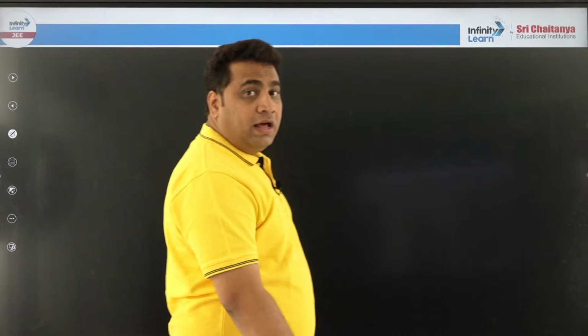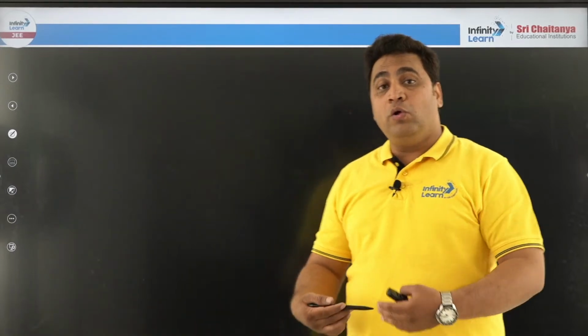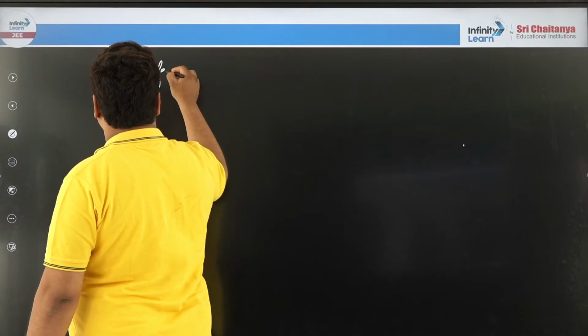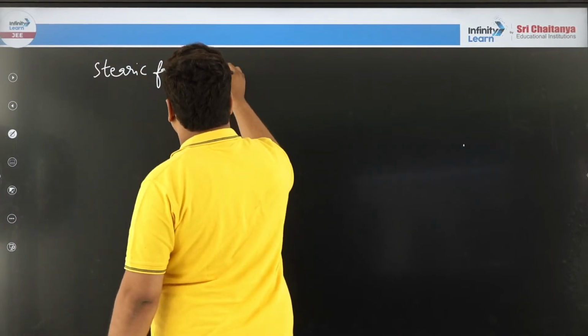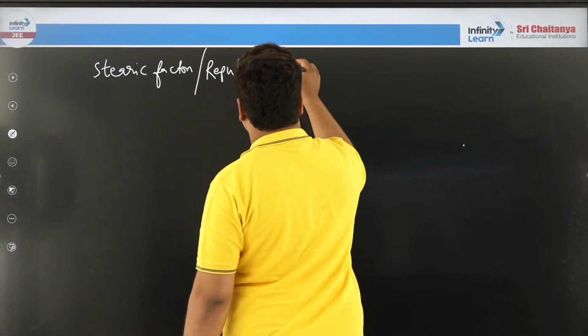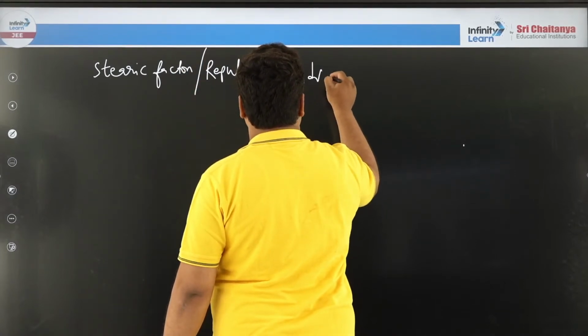Now we will go for a next factor. How does it play a role in acidity? And that factor is nothing but called the steric factor. Steric factor. You can call it steric factor, or steric repulsions, or steric hindrance. Are you following?